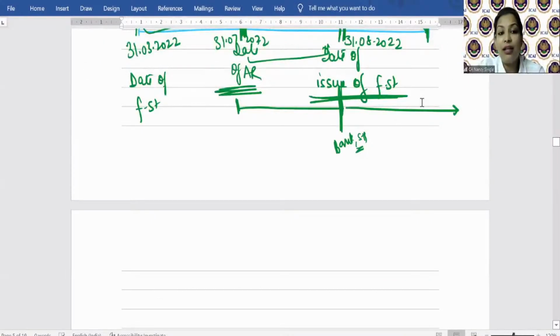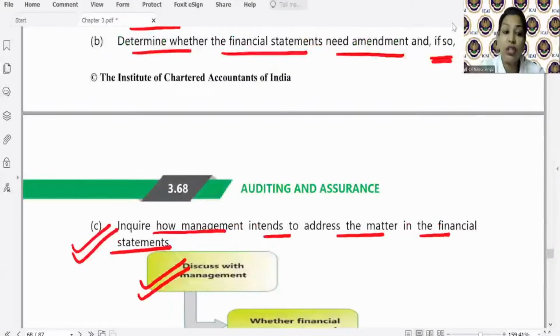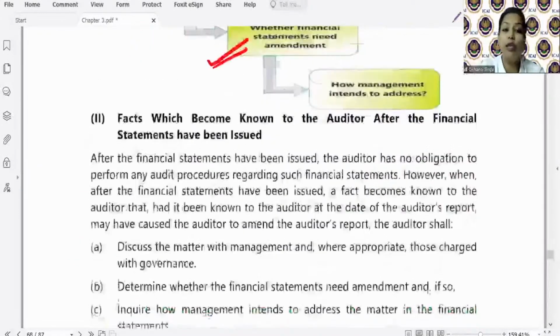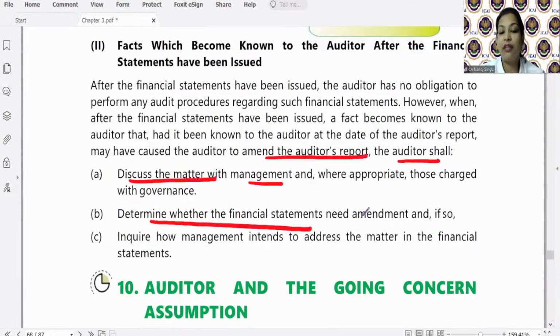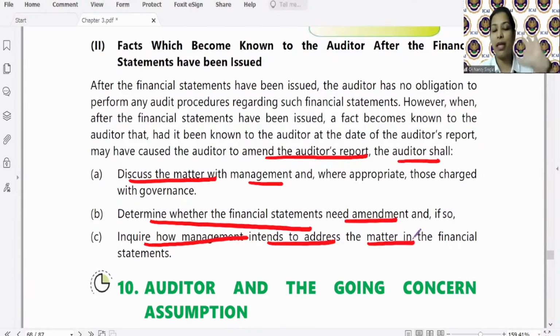But if any fact has come to his knowledge, which if it had been known to the auditor before the date of auditor's report or at that date, would have led to amendment in the auditor's report, the auditor shall discuss the matter with the management. He will determine whether financial statement needs amendment and inquire how management intends to address the matter.